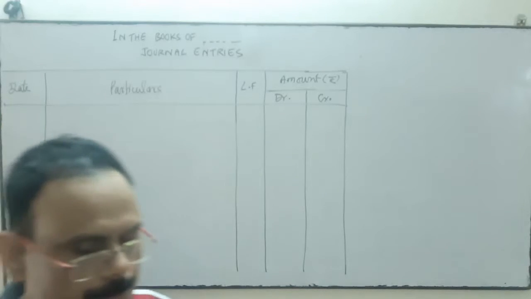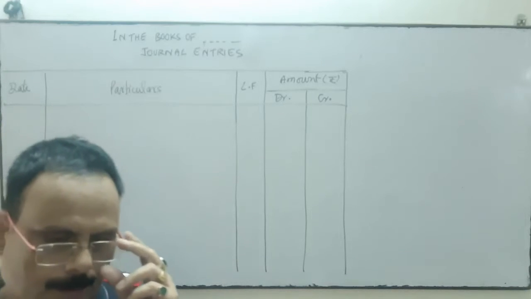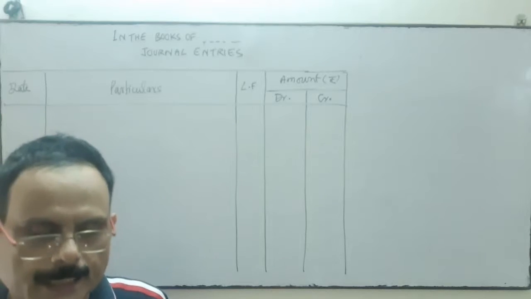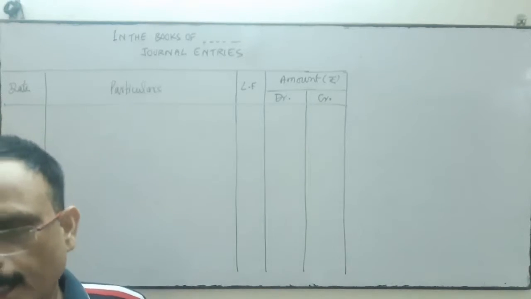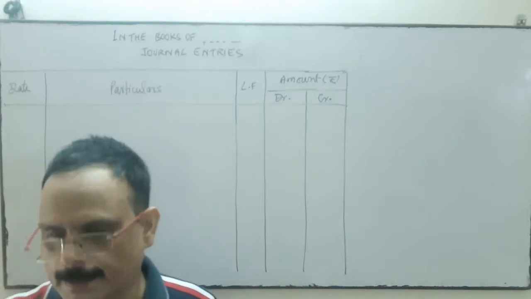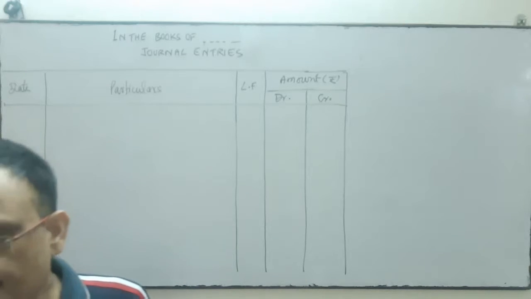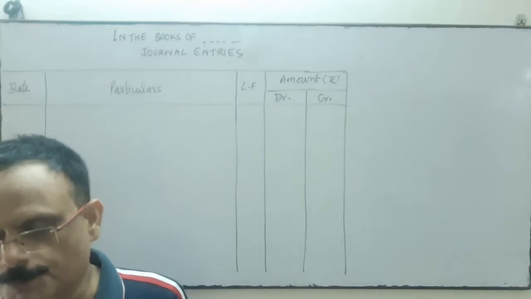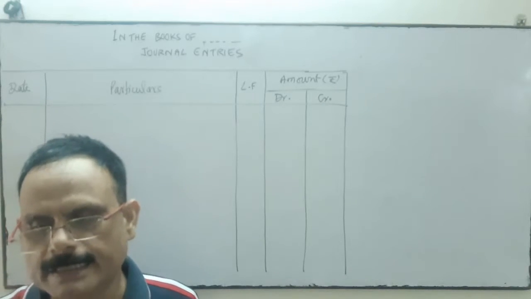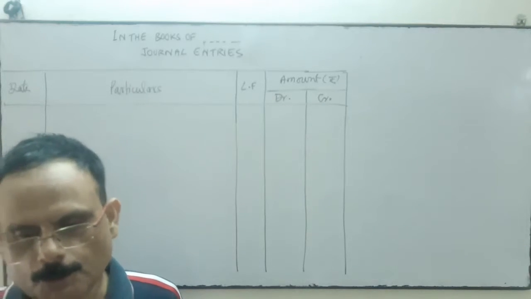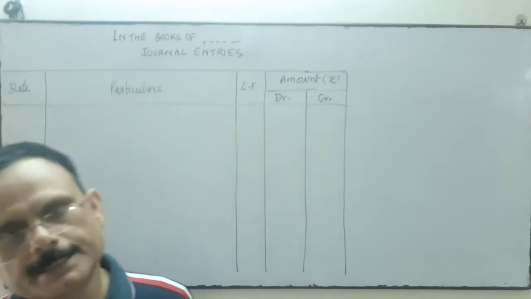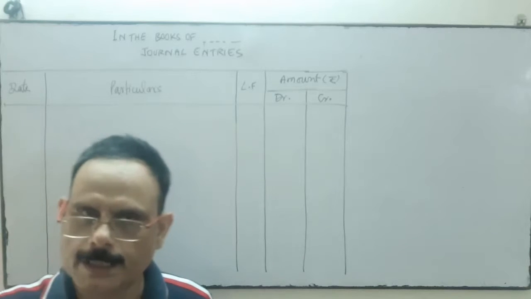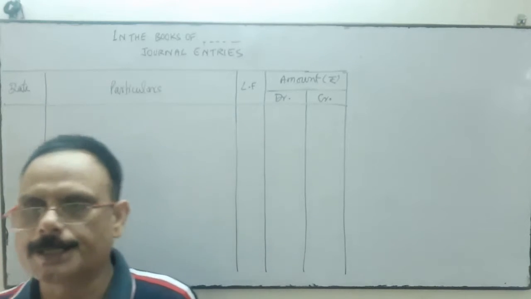Now we will solve one question through which we will try to understand the rules of debit and credit, how the entries are recorded in journal. Before entering into the journal chapter, we must know the rules of the various accounts. Rules of personal account, we know it. Debit the receiver and credit the giver. We know the rules of personal account, debit the receiver and credit the giver.